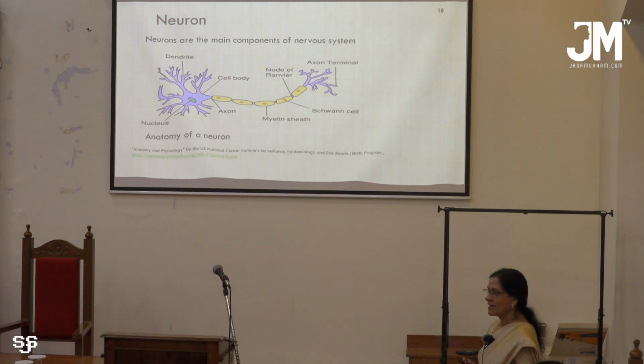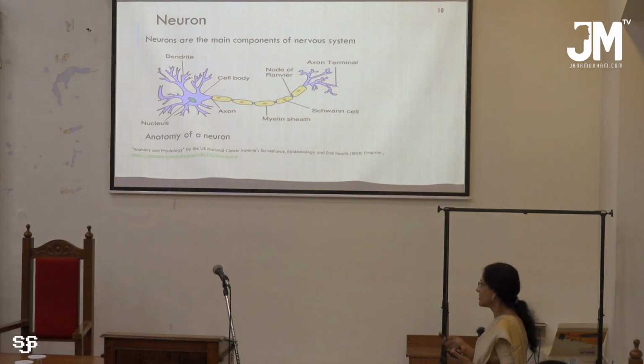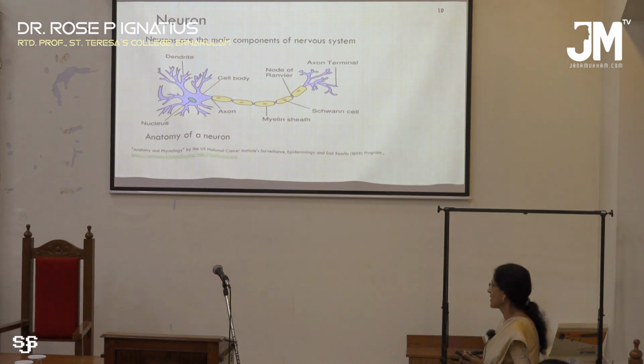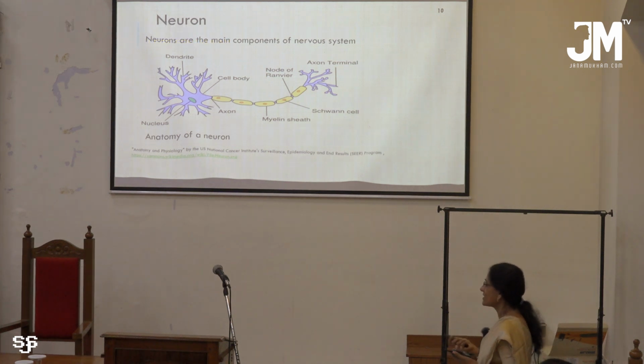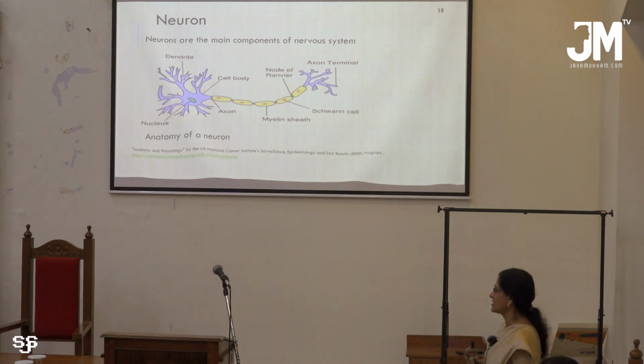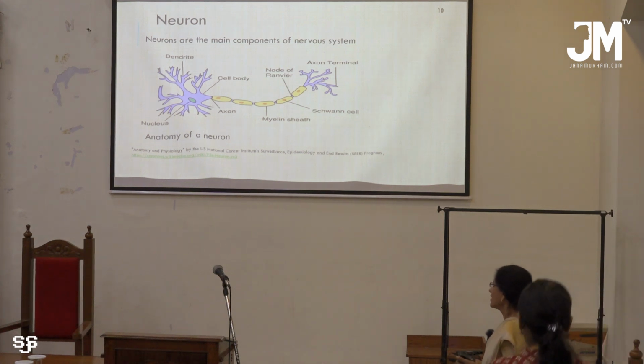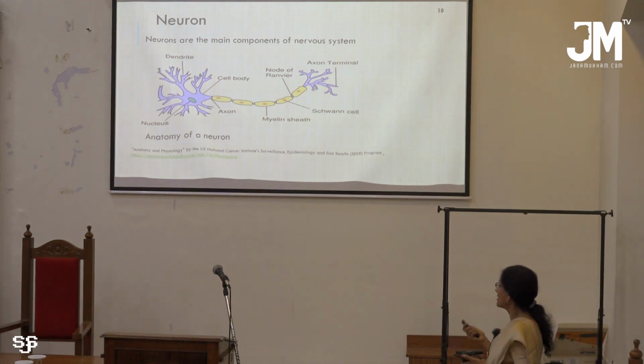Now, the detailed anatomy of the neuron has already been shown by Sajid sir. The neuron nucleus has a dimension of about 5 to 100 microns, and the axon is very long. That depends on the species. The axon can be 1 millimeter to 100 millimeters or 1000 millimeters. That means it can extend up to 1 meter. Then there is the node of Ranvier and the axon terminal. All these are part of the structure of the neuron.